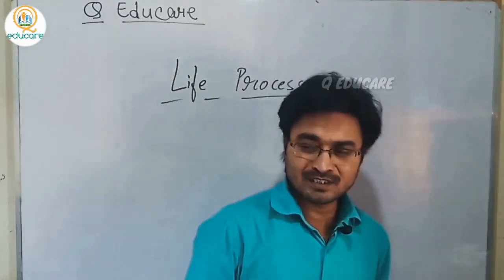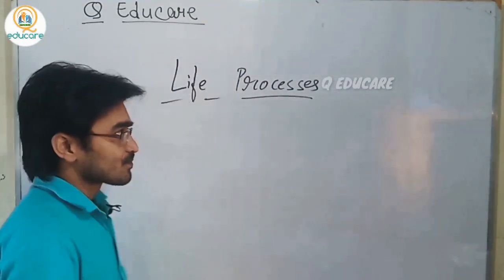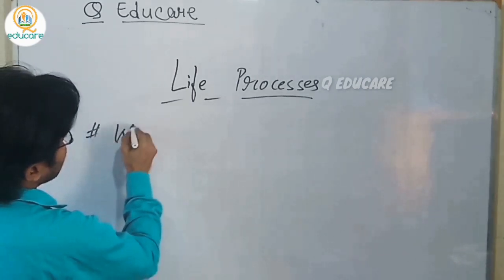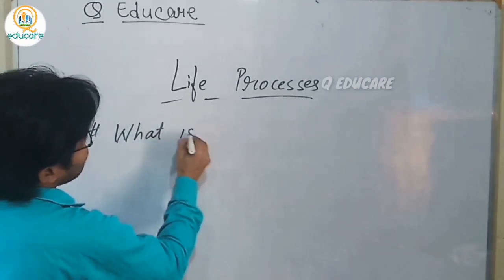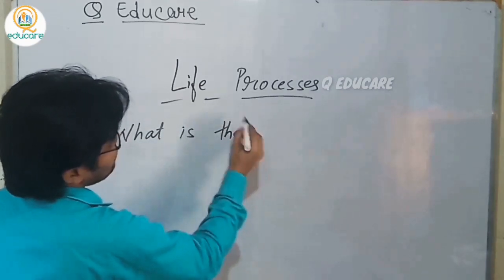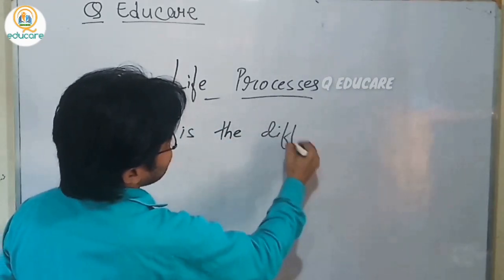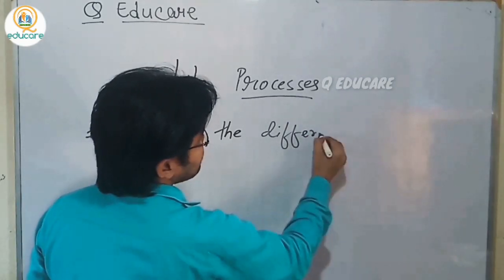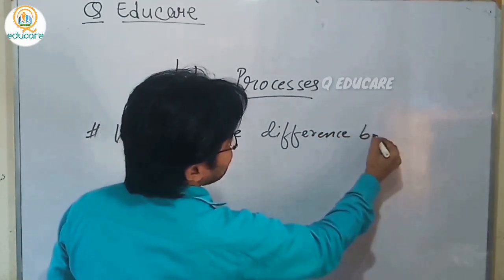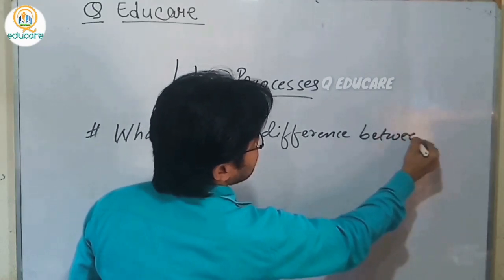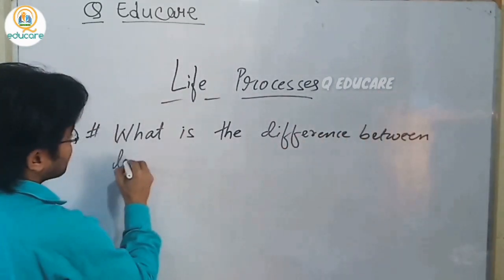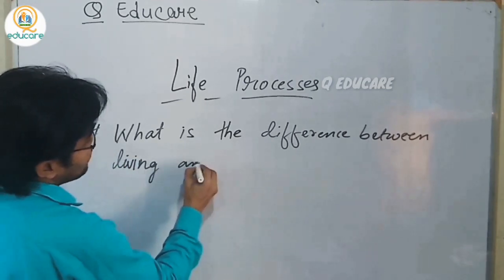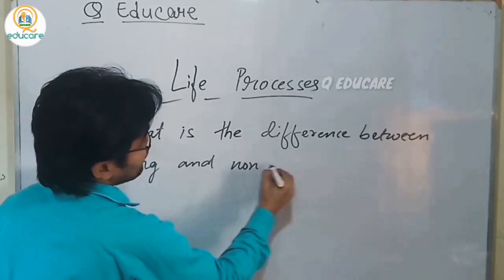So here we need to understand what is the difference between living and non-living?